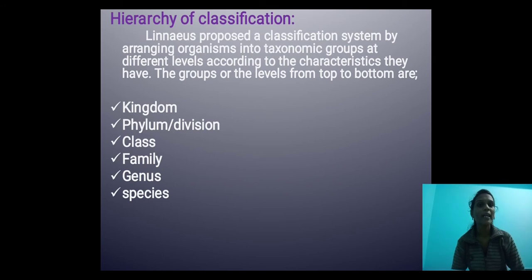Next, come to the hierarchy of classification. Linnaeus proposed a classification system by arranging organisms into different taxonomic groups at different levels according to their characteristics. The levels from top to bottom are kingdom, phylum or division, class, order, family, genus, and species. These are the different steps involved in classification.